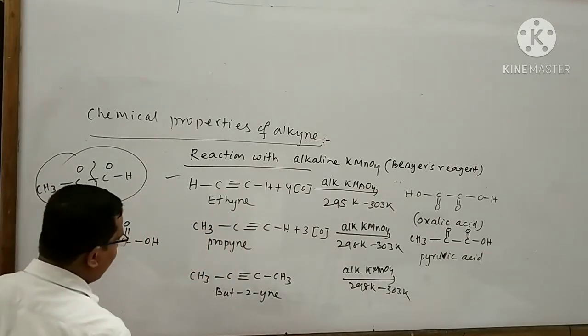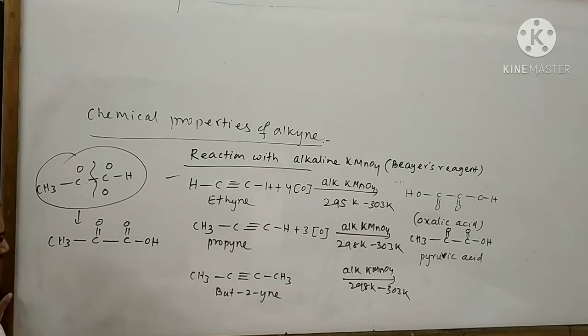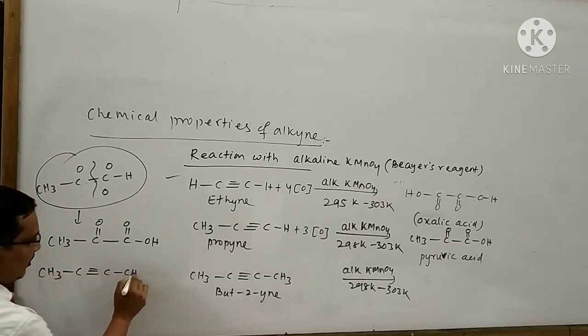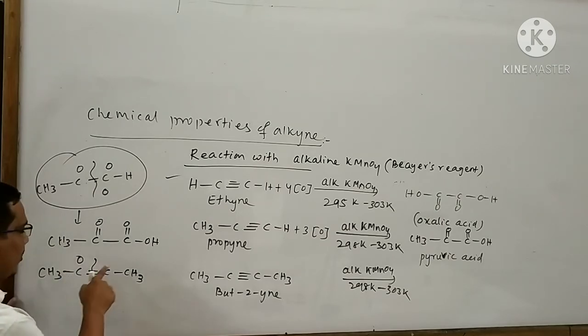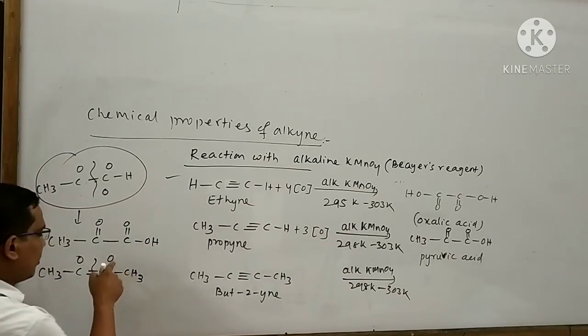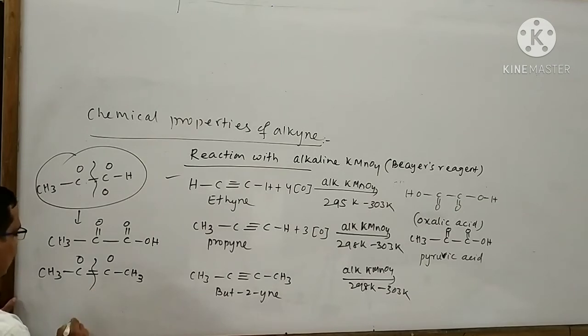Again, I will do the rough work for this reaction. The reactant is CH3-C≡C-CH3. At first, I want to break this bond and give one oxygen atom to this carbon atom and give another oxygen atom to this carbon atom. As a result, I am able to form this compound.